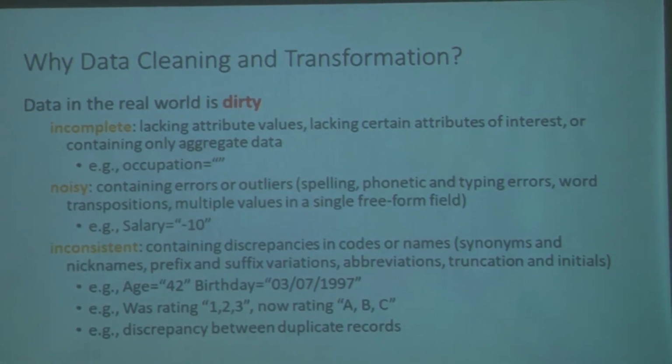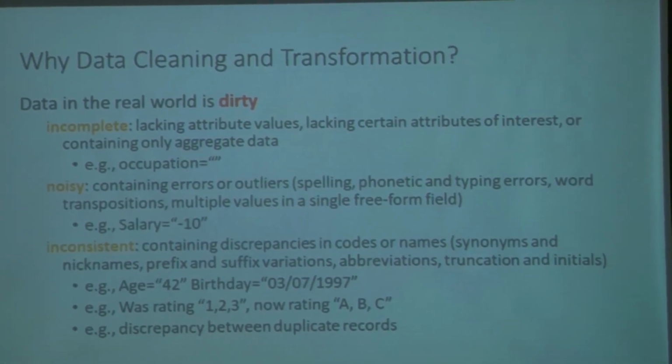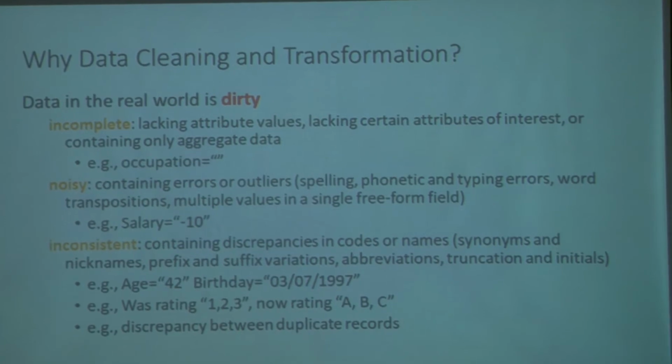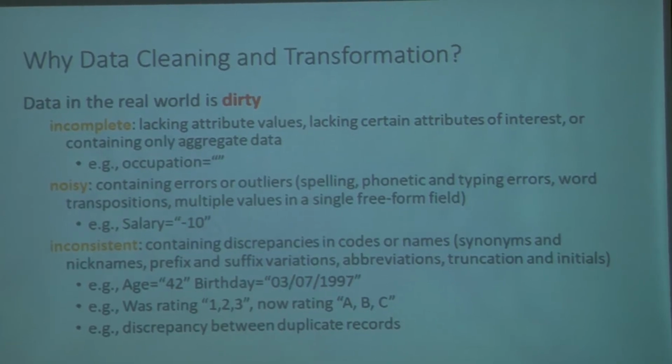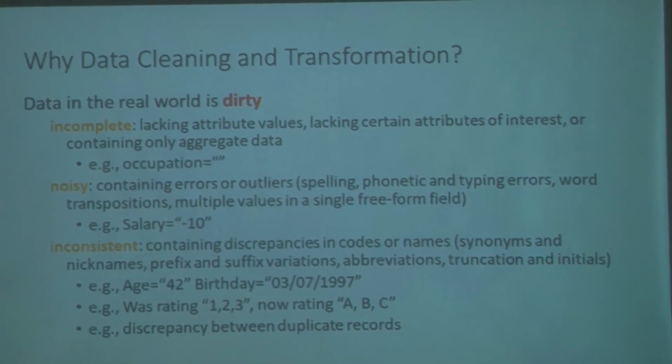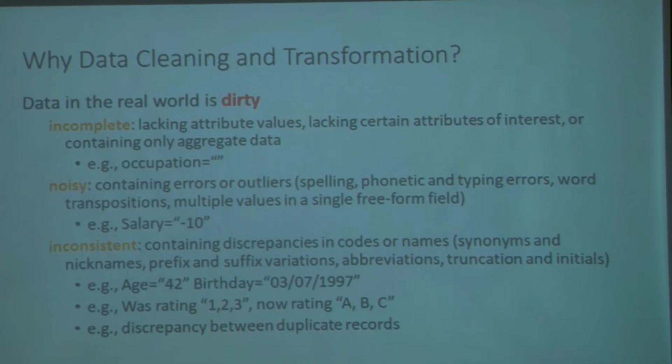So why is it that the data is dirty in the real world? Because data is generally incomplete. For example, if you have questionnaires, your data would necessarily be incomplete, in the sense that there would be many people who would not fill out the questionnaire completely. It is noisy in the sense that people would end up giving you vague values.